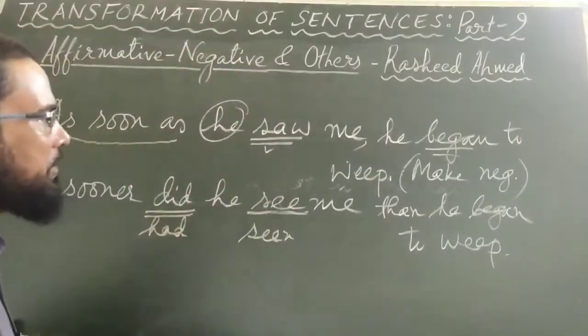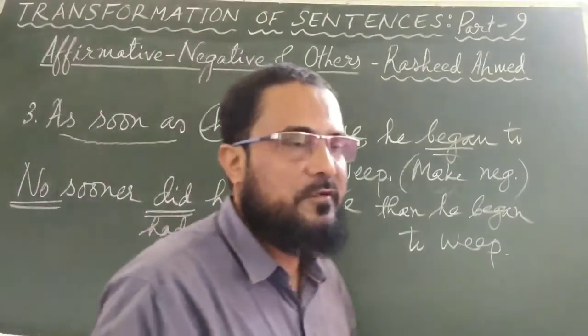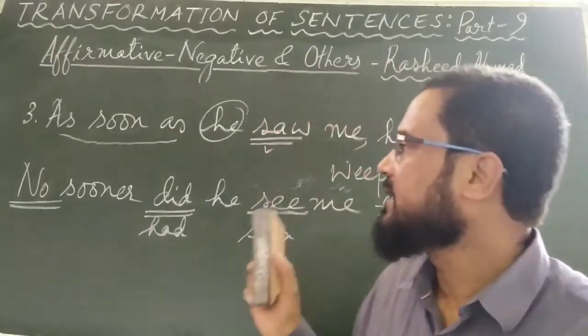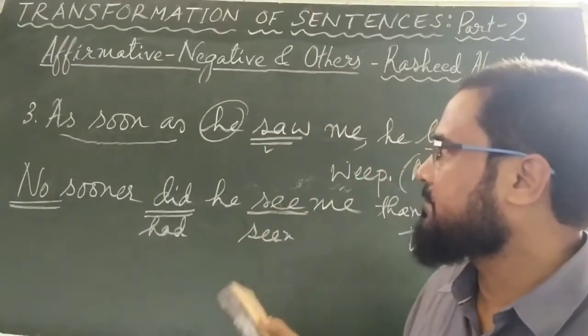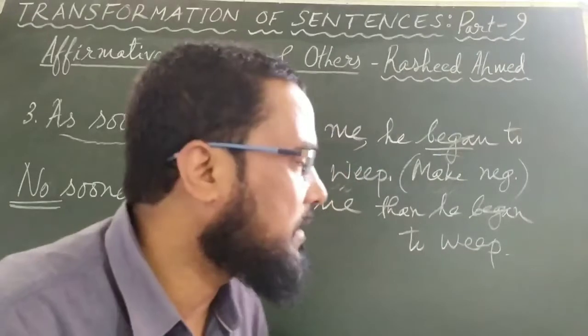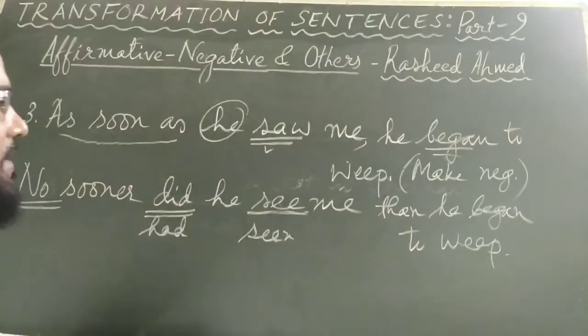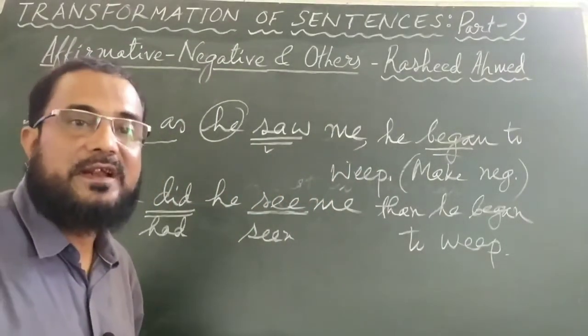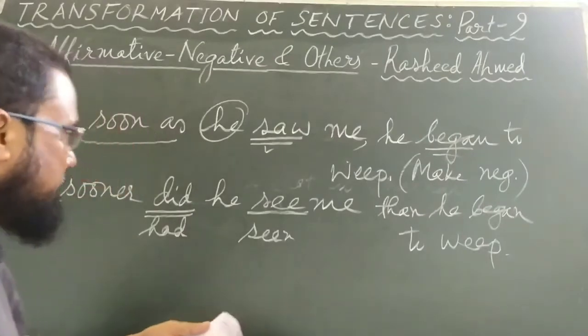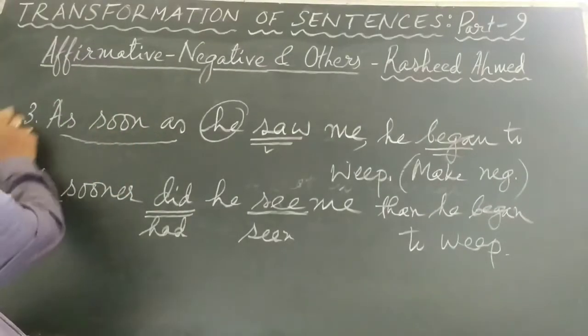See, this is a very important sentence, and this type of sentence often comes in the examination. You have to have a very clear idea about how these changes are made. As soon as he saw me, he began to weep. No sooner did he see me, then he began to weep. Or no sooner had he seen me, then he began to weep. The next one is number 4.